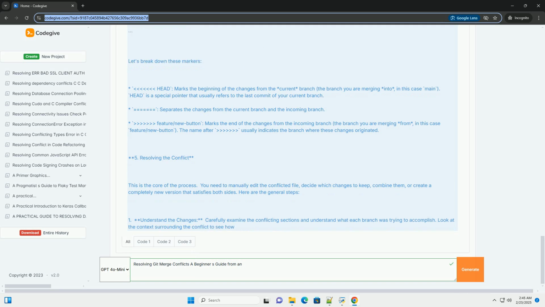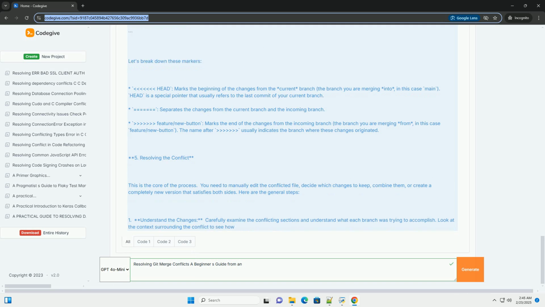2. Choose a resolution strategy. There are several approaches you can take. Keep one side: delete the conflict markers and keep the changes from either HEAD, the current branch, or the incoming branch. Combine the changes: integrate the relevant parts of both changes into a single, coherent solution. This often involves rewriting the code or adjusting it to work with the changes from both sides. Write new code: discard both sets of changes and write new code that achieves the desired functionality. This is often the best solution if the original changes are incompatible or no longer relevant.